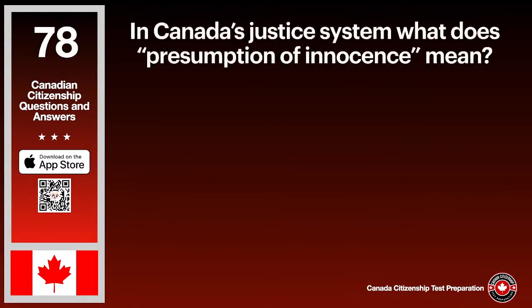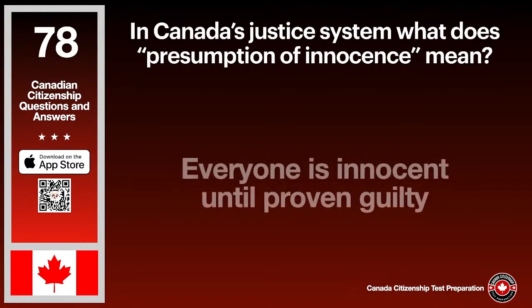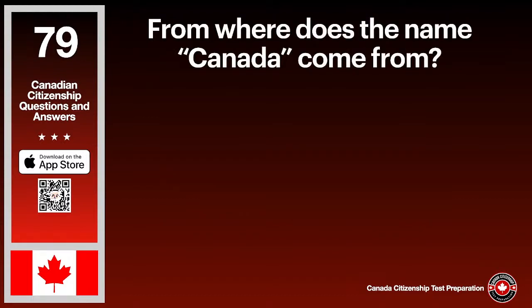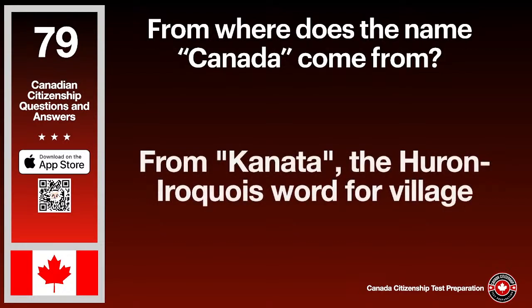In Canada's justice system, what does presumption of innocence mean? The answer is everyone is innocent until proven guilty. From where does the name Canada come from? The answer is from Kannada, the Huron-Iroquois word for village.